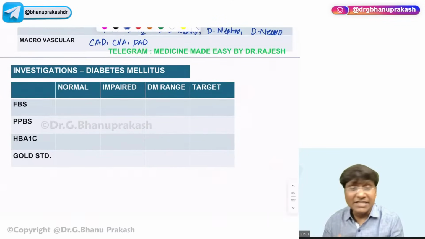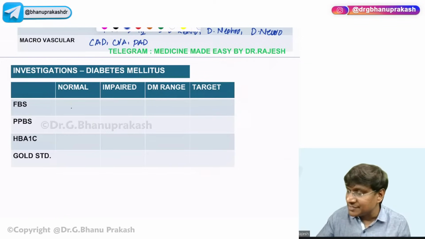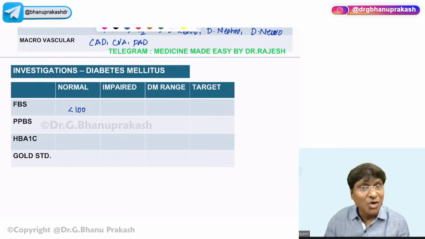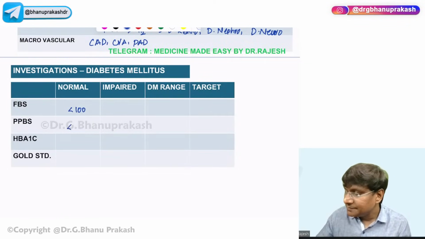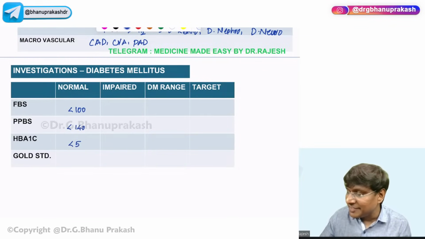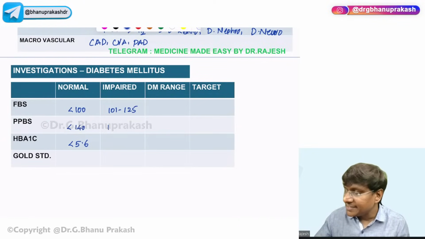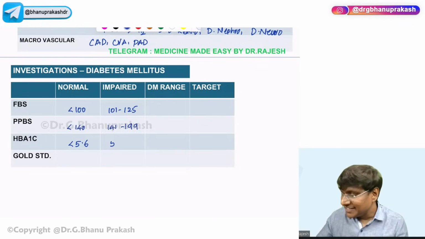Then diagnosis is very, very important. How much should be the normal FBS? It should be less than 100. Normal PPBS, less than 140. HbA1c normal value, less than 5.6. Impaired values: FBS is around 101 to 125, PPBS is 141 to 199, and HbA1c is 5.7 to 6.4.